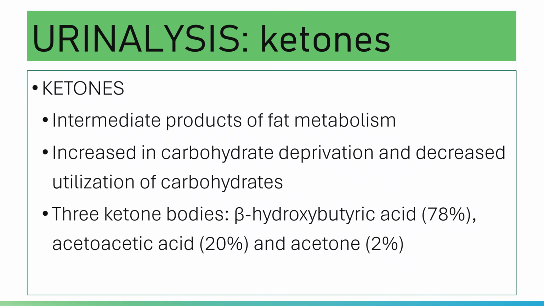When the plasma levels of your ketone bodies exceed 70 milligrams per dL, then the ketones are excreted in the urine. Of course, as I said earlier, your beta hydroxybutyric acid is not detected by your methods.